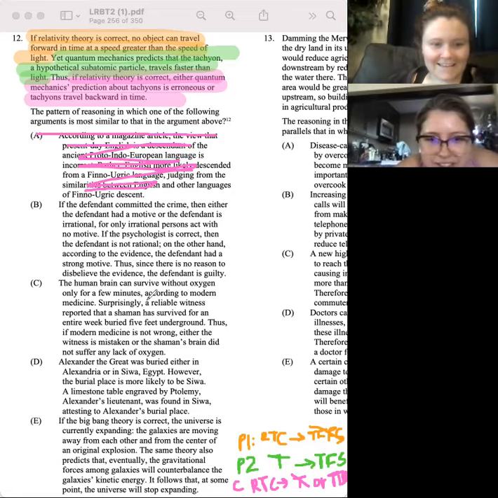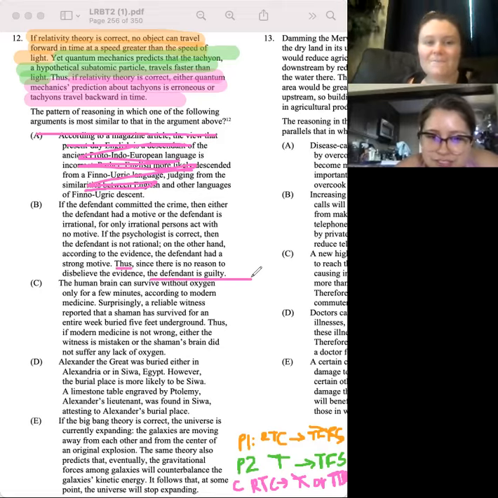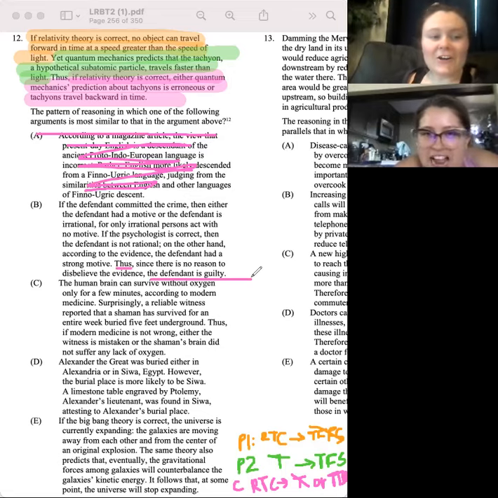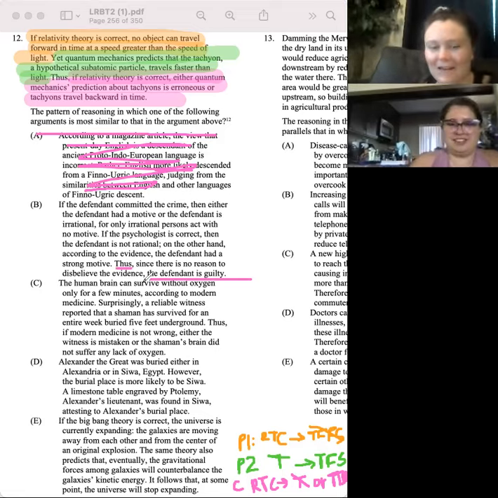I don't like this one because our conclusion here is that the defendant is guilty. That doesn't follow our conclusion structure. It would have to say that if the defendant is guilty, then he either committed the crime or was irrational, something like that.